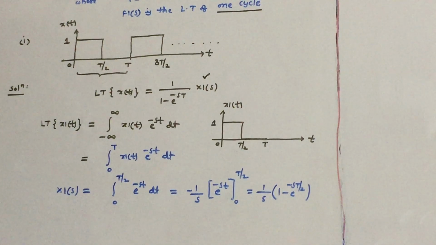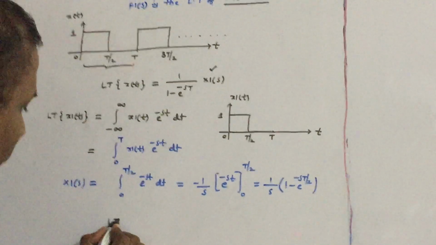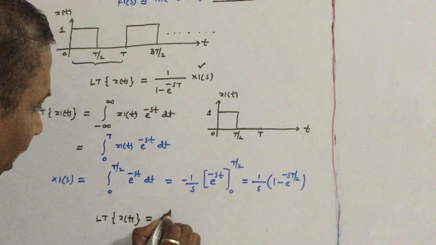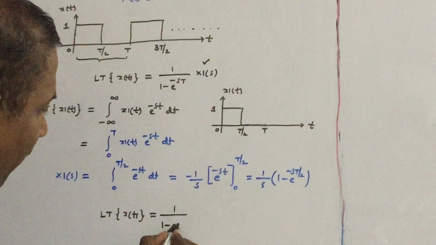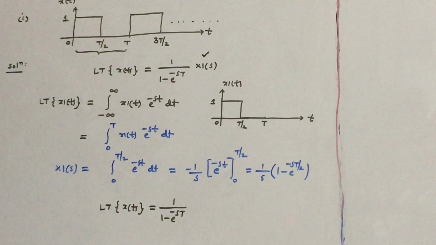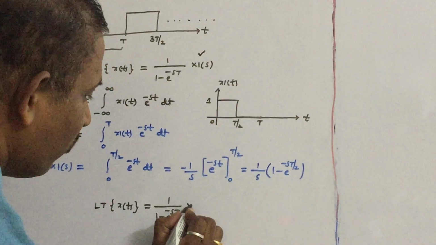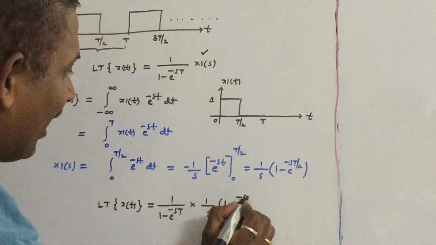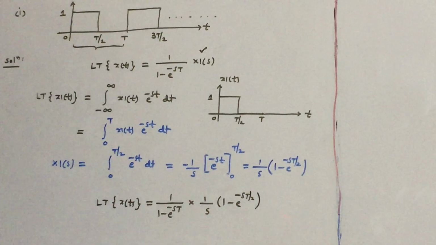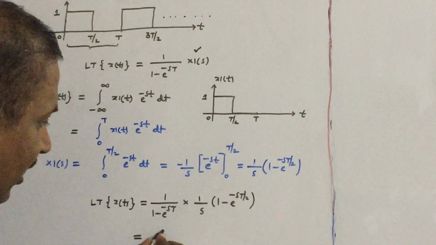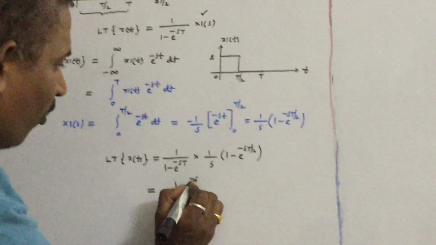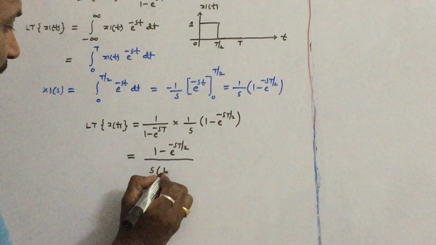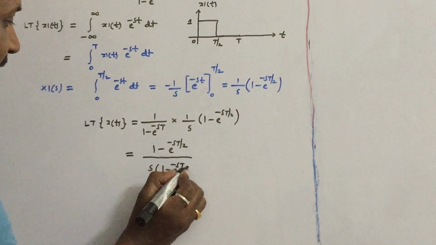Therefore the Laplace transform of x of t, the given periodic signal, is 1 by 1 minus e power minus sT into X1 of s, where X1 of s is 1 by s into 1 minus e power minus sT by 2. We can adjust the terms: 1 minus e power minus sT by 2, by s into 1 minus e power minus sT.